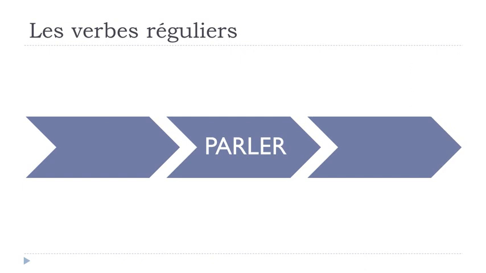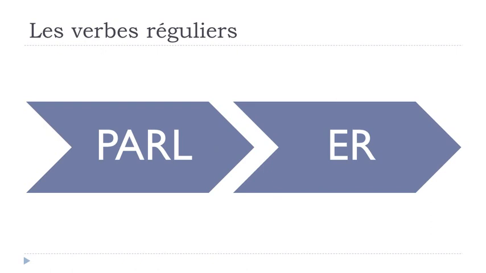The example is parler. Parler is to speak or to talk. If you have a look at it like that, you can basically divide this verb in two parts. The first part, parle, and the second part, er. So it means that this verb, ending with er, belongs to the first group of verbs. In French, we've got three groups. The first two are regular, and the third one is irregular.